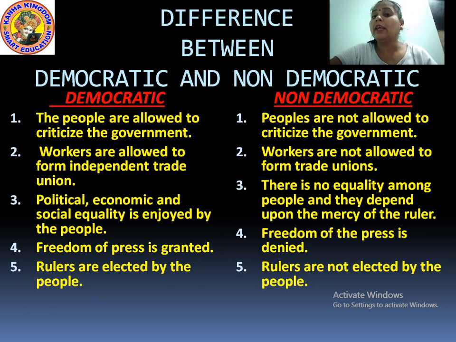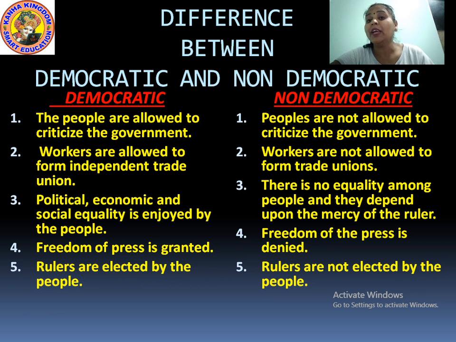Second, the people can criticize the government. In which one, democratic or non-democratic? Right, democratic. In the democratic form of government, people can criticize the work of government. But in the non-democratic, people are not allowed to criticize the work of government.